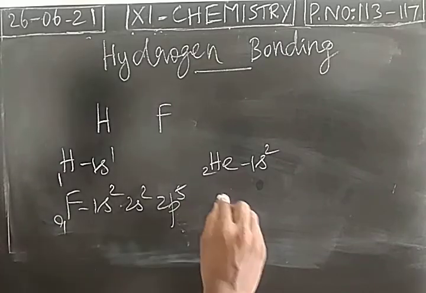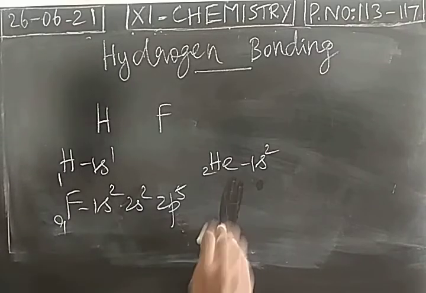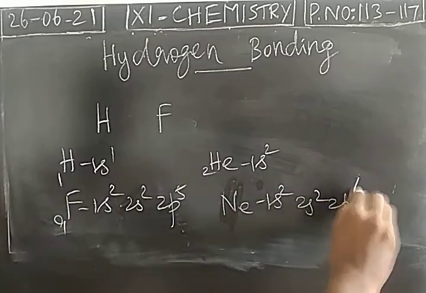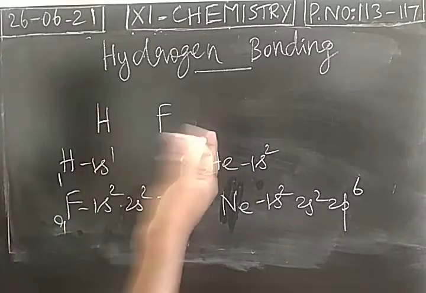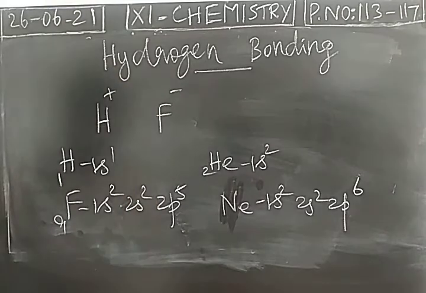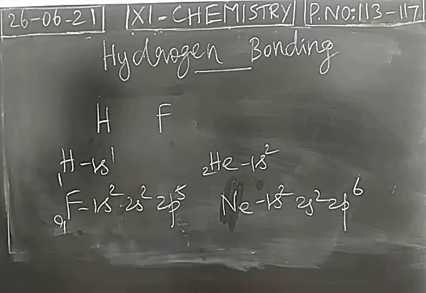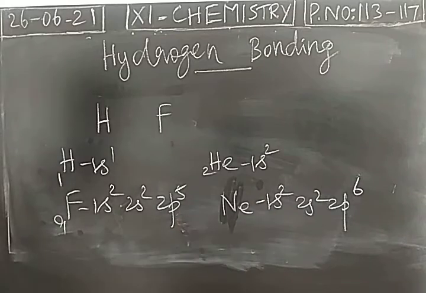The same way, fluorine needs an electron to attain the electronic configuration of its nearest noble gas, neon. So hydrogen has to gain an electron, fluorine has to gain an electron. So transfer of an electron is not possible. This will not lose an electron, this will not gain an electron. Both atoms, least electronegative hydrogen and more electronegative fluorine, are in need of 1 electron to achieve the electronic configuration of the nearest noble gas.